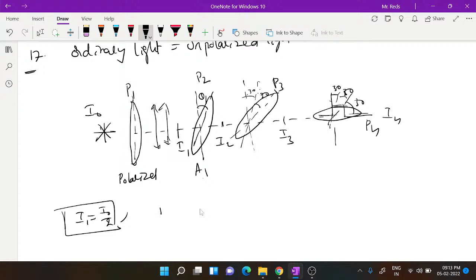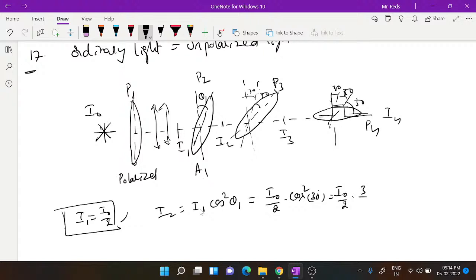The second polaroid is the first analyzer. So from Malus law, I2 is equal to I1 into cos square theta 1, which is I0 by 2 into cos square theta 1. Theta 1 is 30 degrees, and cos 30 is root 3 by 2. Sin 30 is 1 by 2, cos 30 is root 3 by 2, so the whole square is 3 by 4.